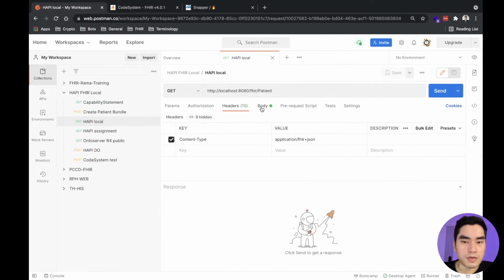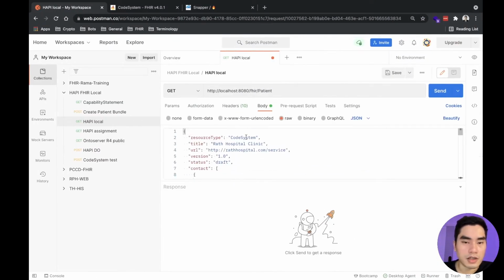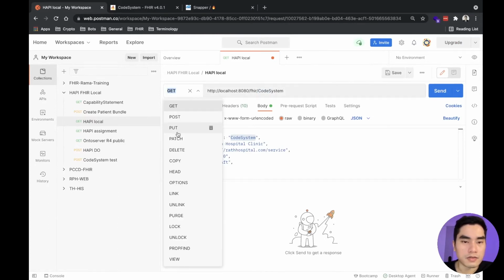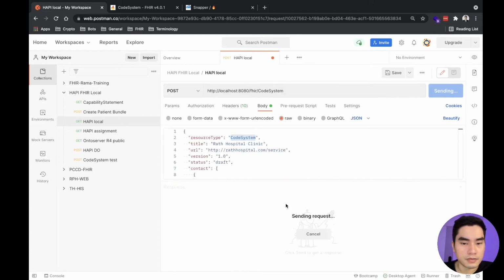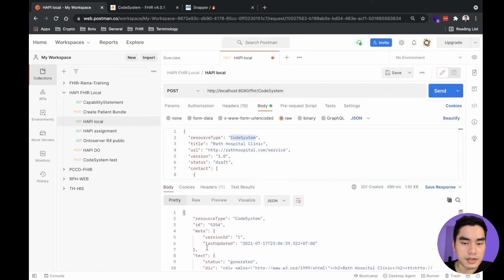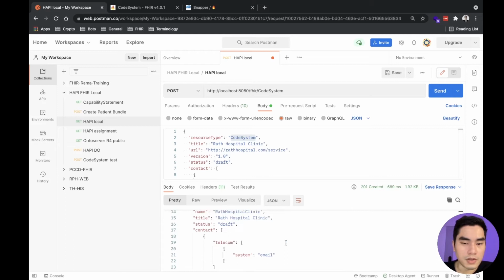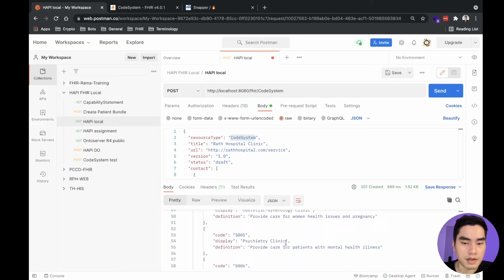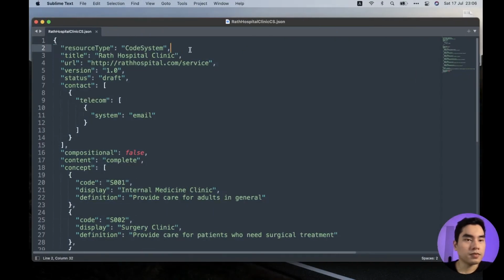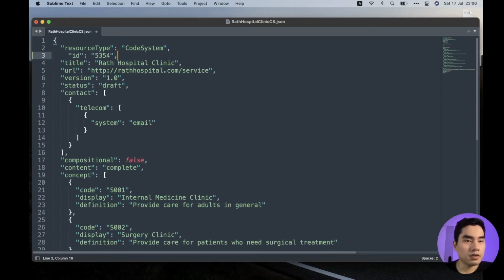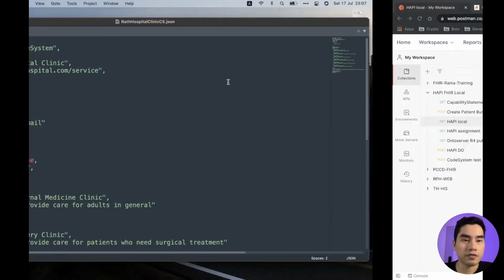So I will put it inside the body of the code system here, like create normal resource, and I will send it via JSON. And then it succeeds. I got the ID here. Maybe I copy it. And this is the code system, the code inside the system, like this for future reference.